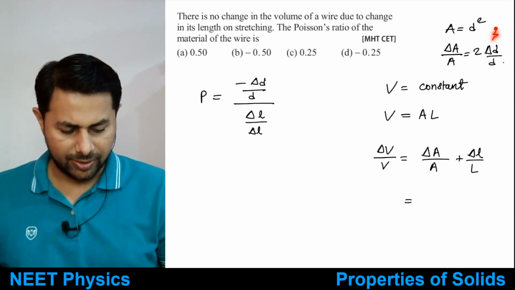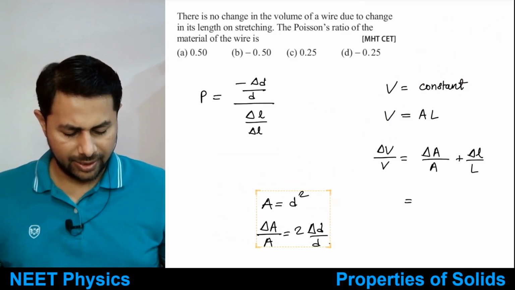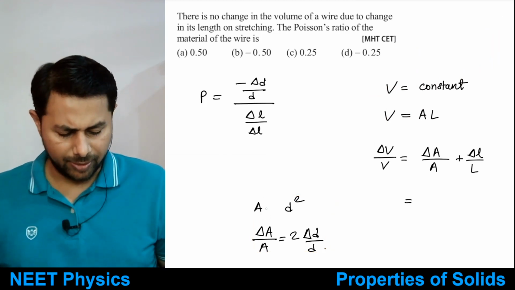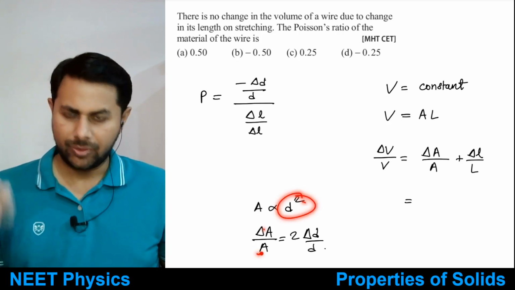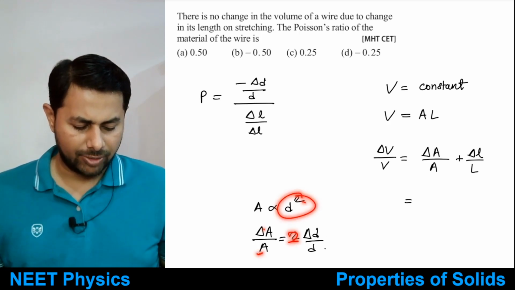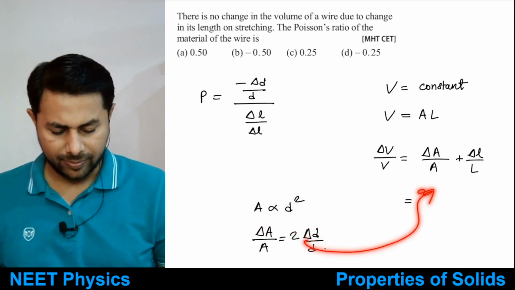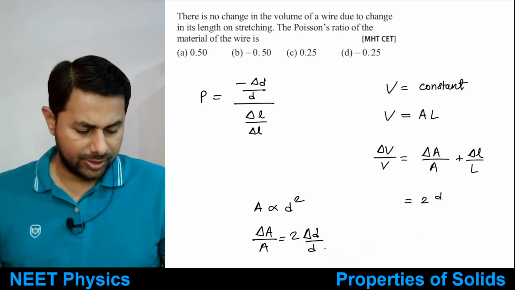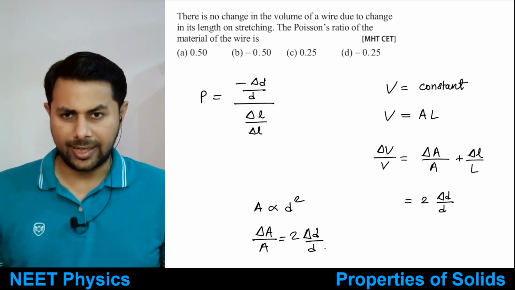Right? See, what I have done is, we know that area is proportional to diameter square, not equal to, proportional to diameter square, and therefore change in area per unit original area is equal to 2 times change in diameter per unit original diameter. We can put that over here. Okay, so this is 2 times delta d per unit original diameter.